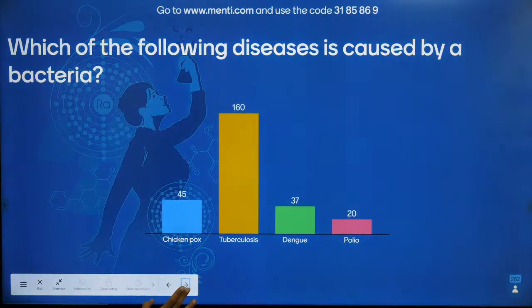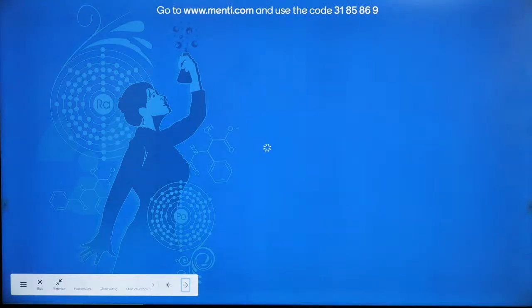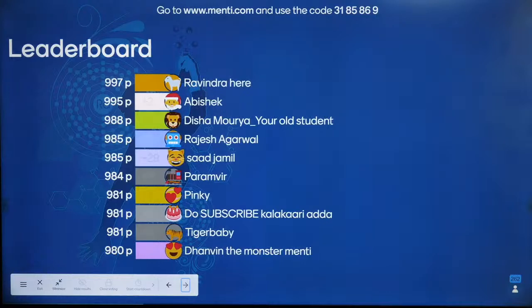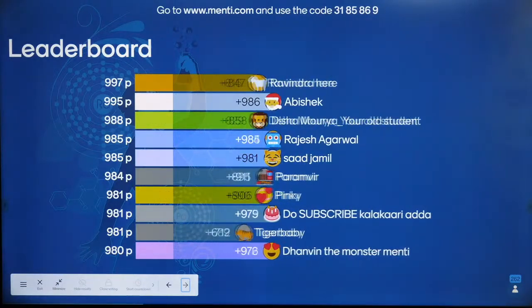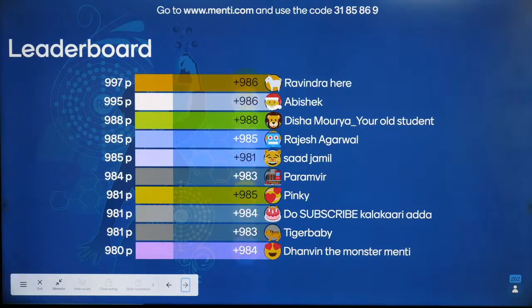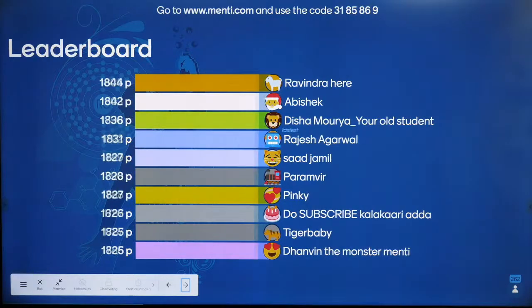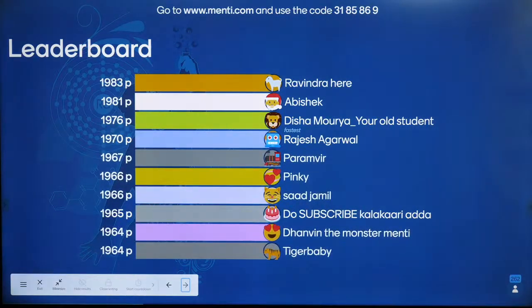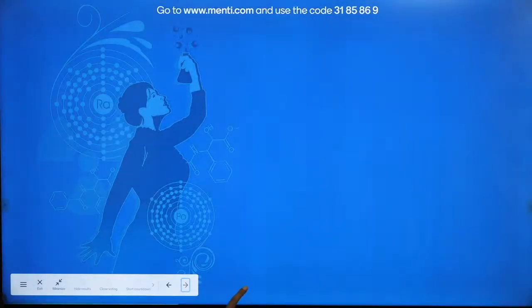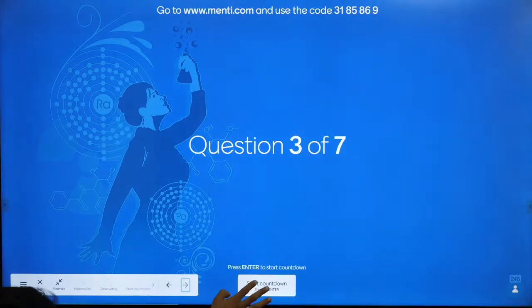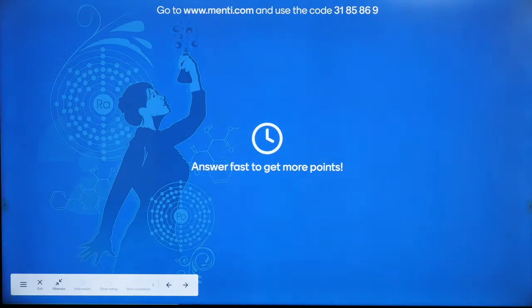Moving to the leaderboard for this question. Ravindra, Abhishek, Disha, Rajesh, Saad, Paramveer, Pinky, Kalakari Ada, Tiger, Baby, and Dhanmay. Disha, you are the fastest. Congratulations. Which takes me to the next question. Question number 3, absolutely free on your screen now.